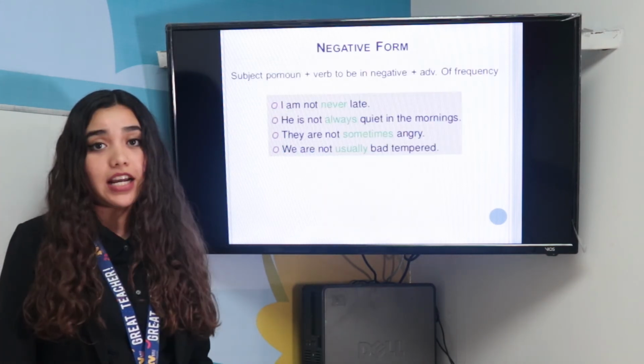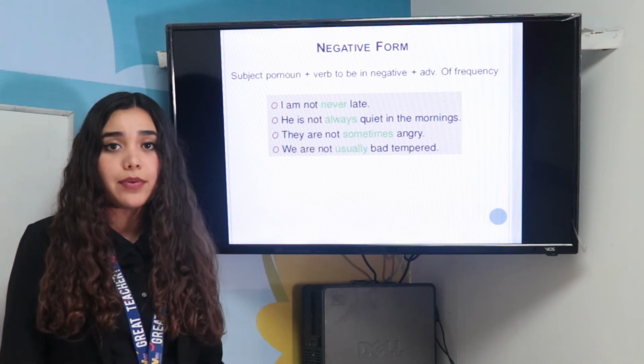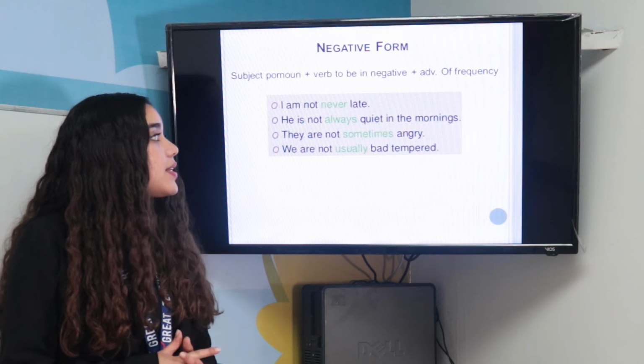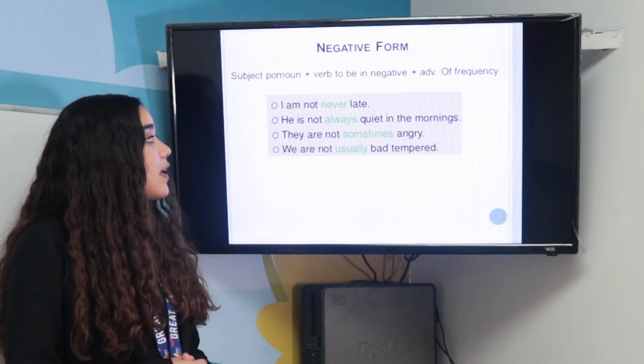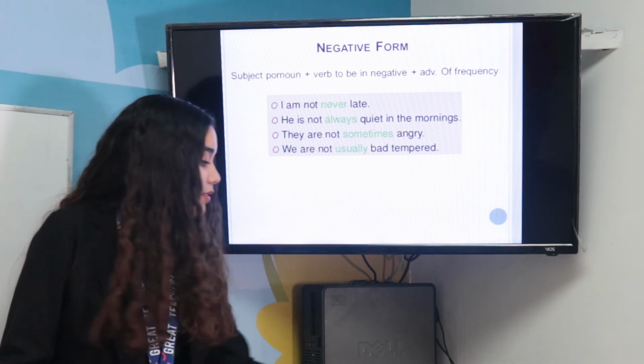And we have the negative form. Subject pronoun plus the verb to be in negative plus the adverb of frequency. I am not never late. He is not always quiet in the mornings. They are not sometimes angry. We are not usually bad-tempered.